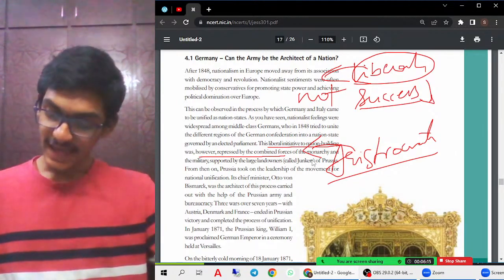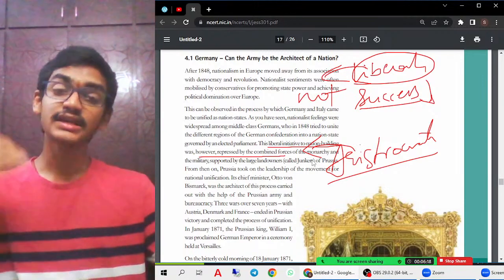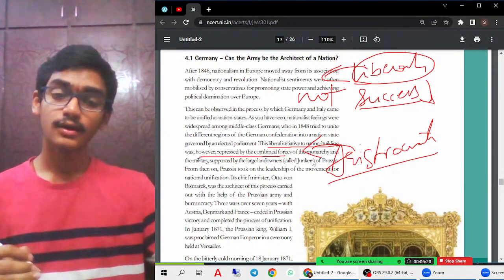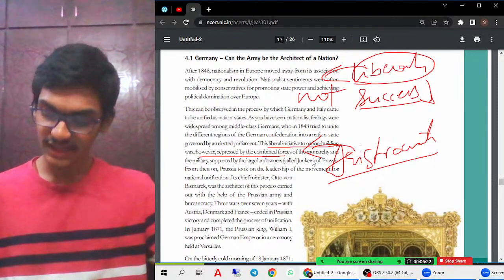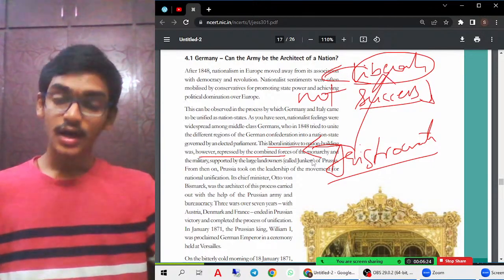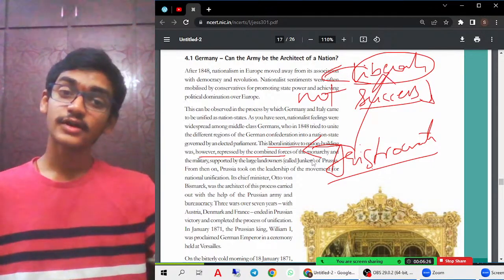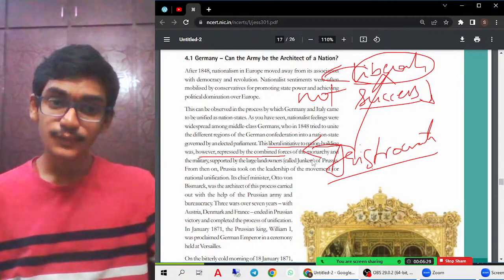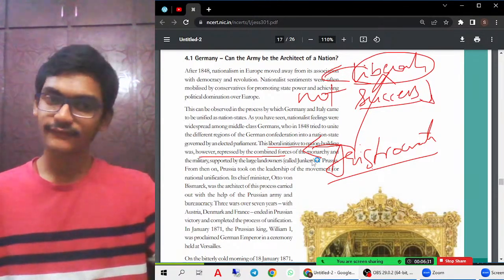Because of these aristocrats, they suppressed and brought down all the wars and everything which was started by the liberals. So these aristocrats were more dominant over the liberals. They tried to show their superiority over the liberals, and they suppressed all their wars and everything.